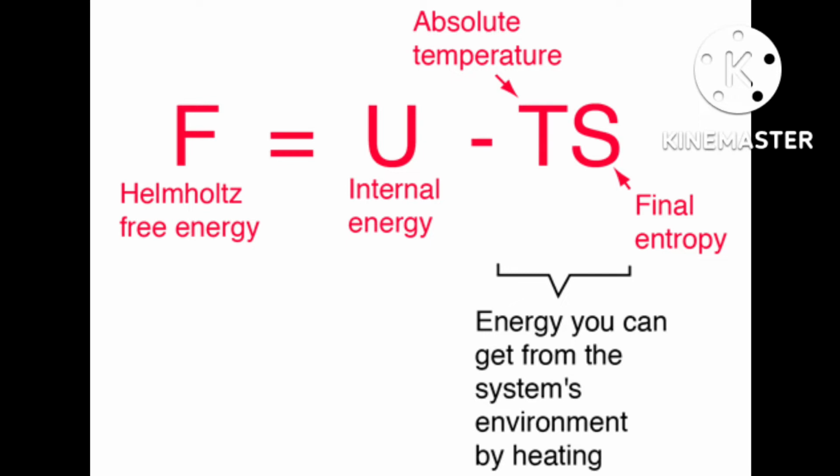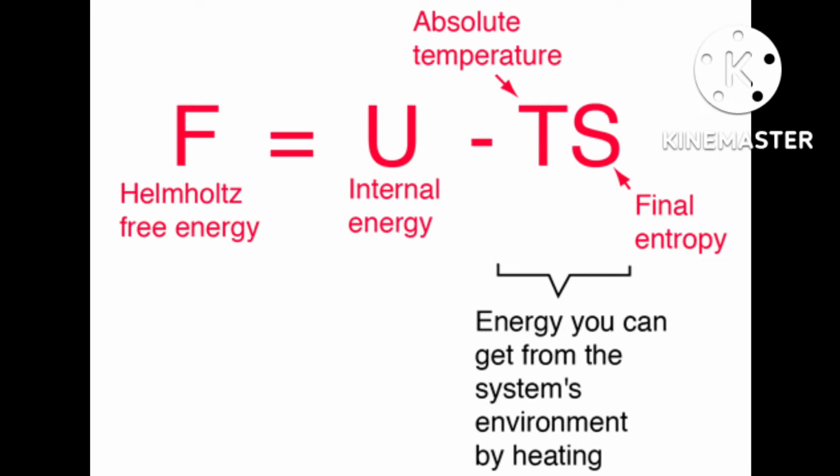This is the question. For oxidation of iron, the reaction is given: 4Fe solid plus 3O2 gas gives 2Fe2O3 solid. Entropy change for this reaction is minus 549.4 joule per Kelvin per mole at 298 Kelvin. In spite of negative entropy change of the reaction, why is the reaction spontaneous?